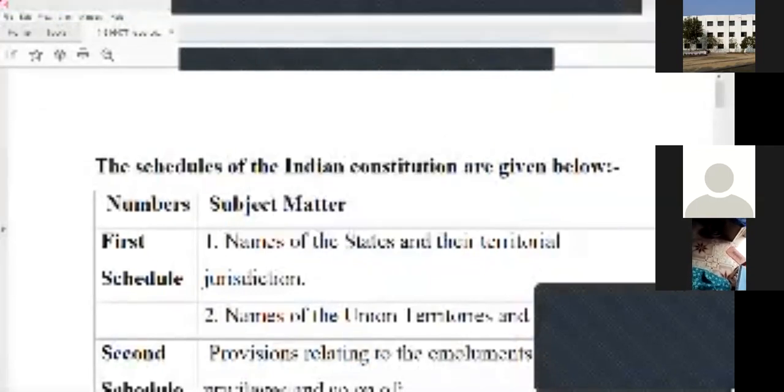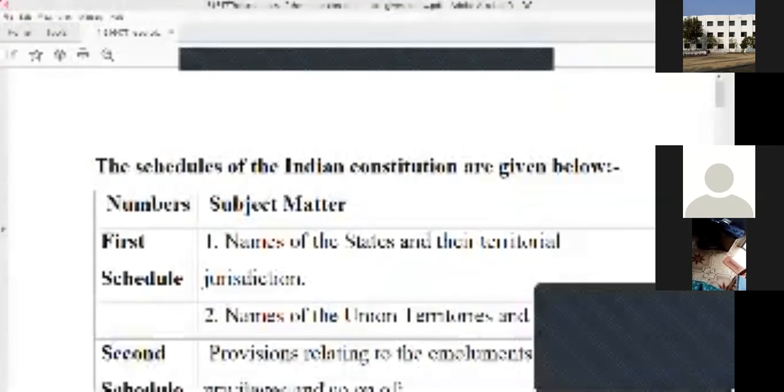So names of the states and the union territories along with their demarcation, this is in the first schedule. Apart from this, the jurisdiction of those states and union territories is also there.